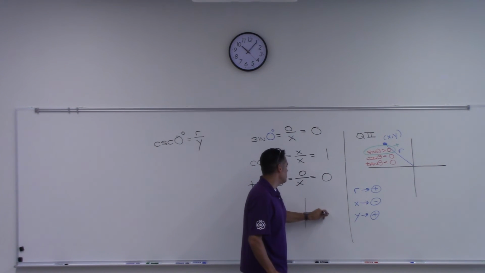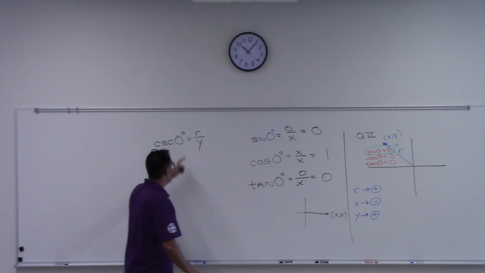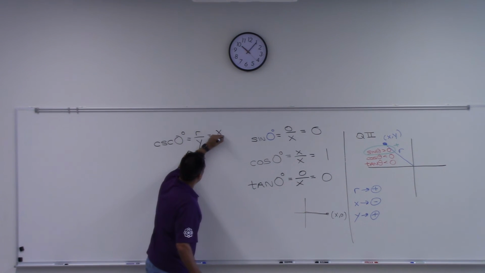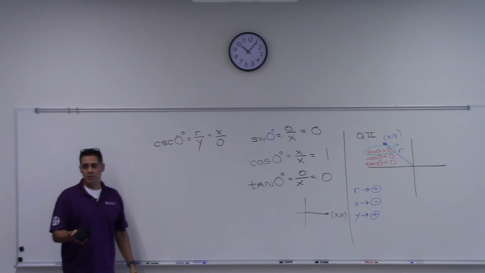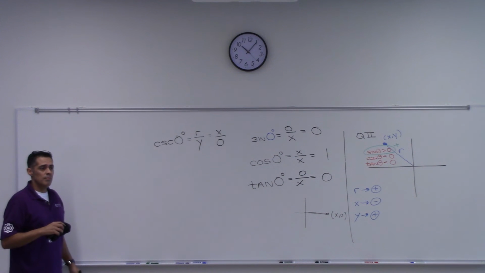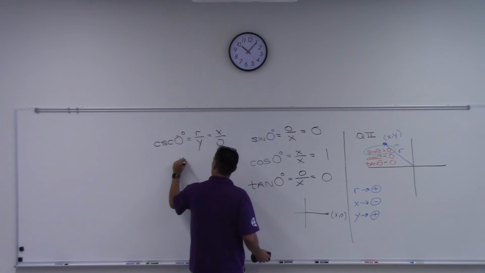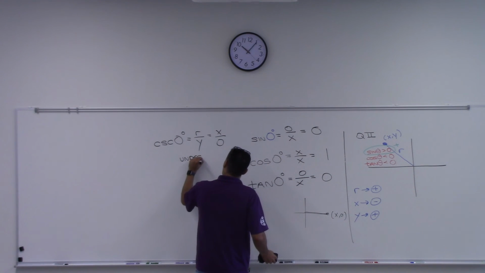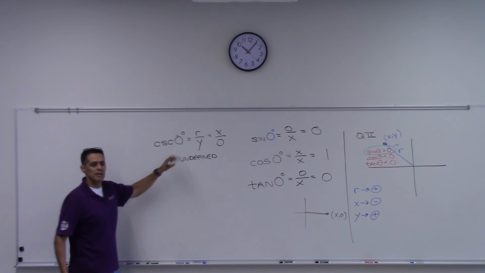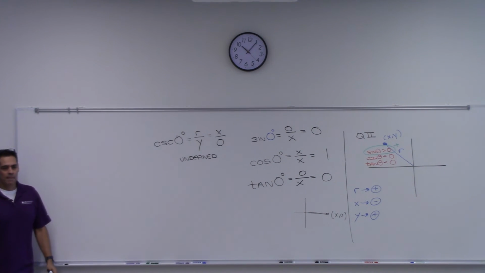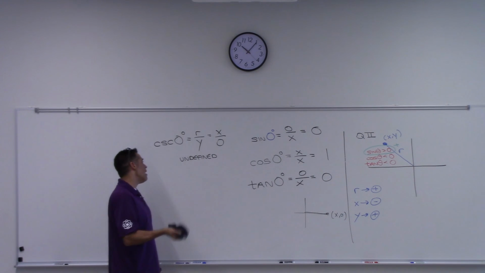So we were out here, here was our point, it was the point x, 0, right? So if we take the r, which we said was x, and we divide it by the y, which was 0, we are not allowed to divide by 0, and therefore this is undefined. Cosecant of 0 is undefined. Sine of 0 is 0, but cosecant of 0 has no definition because it requires division by 0.